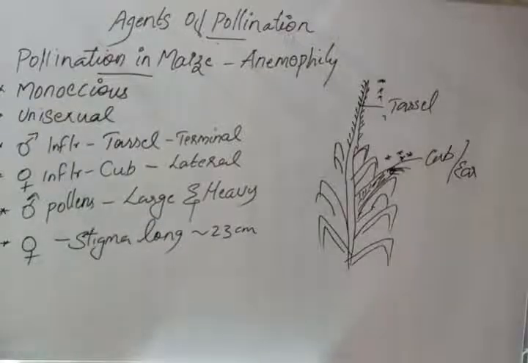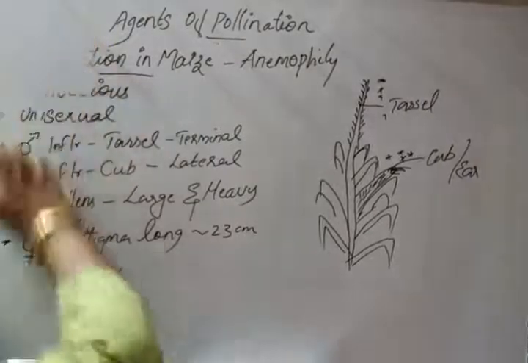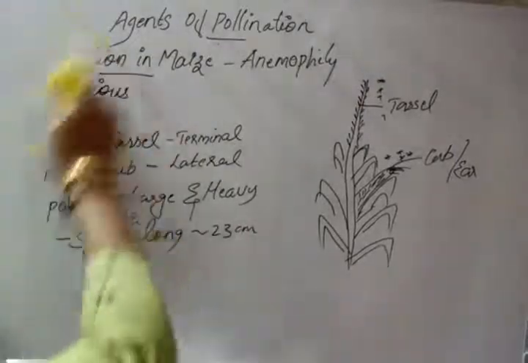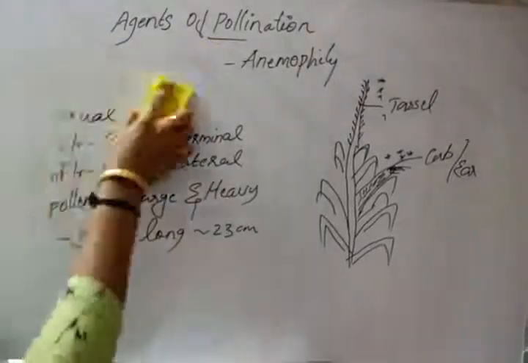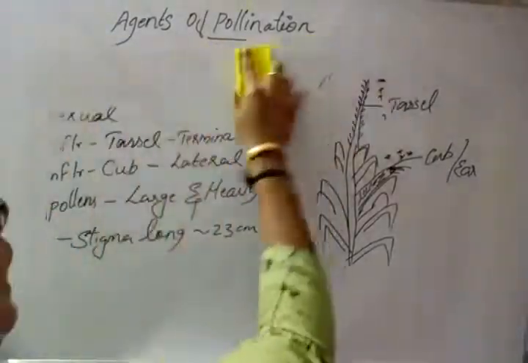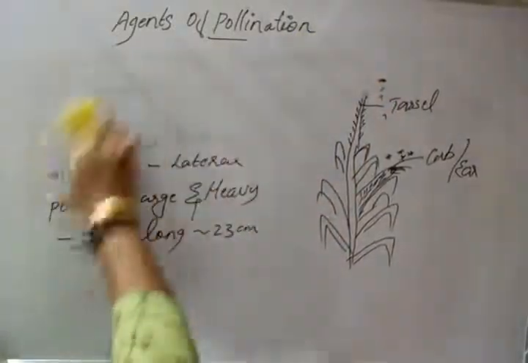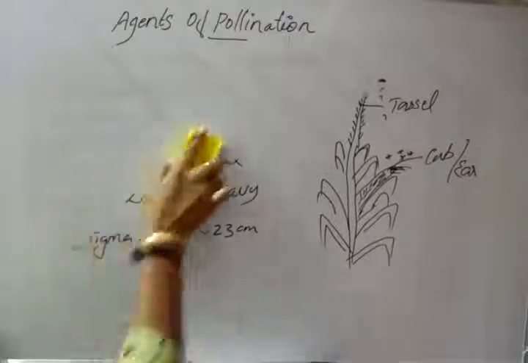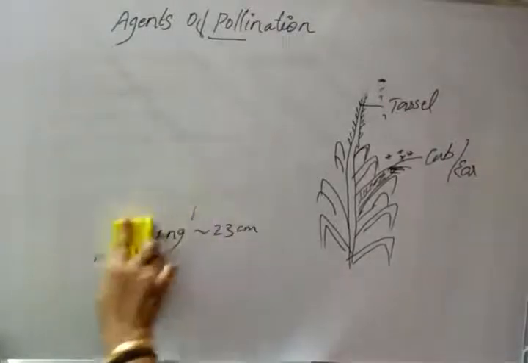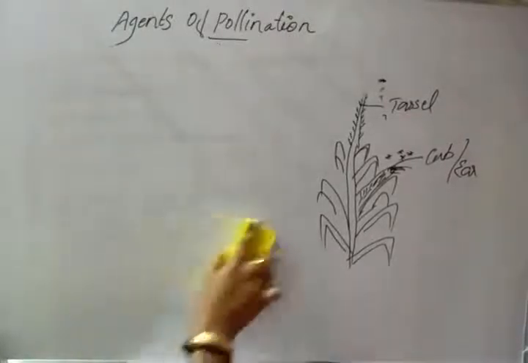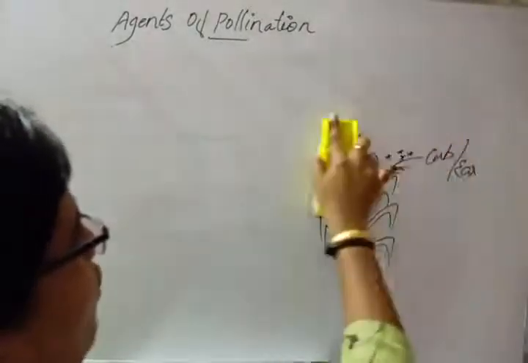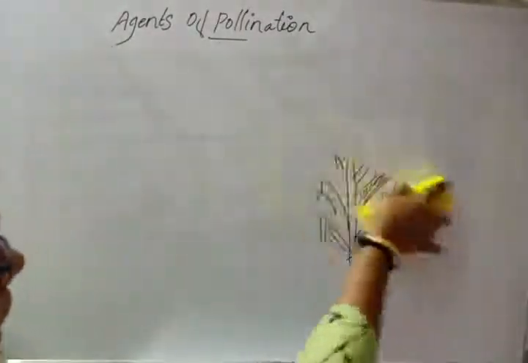So we have just seen the basics regarding anemophily. Now let us look at hydrophily, that is abiotic pollination by water. Hydrophily means the pollination which is done by water.